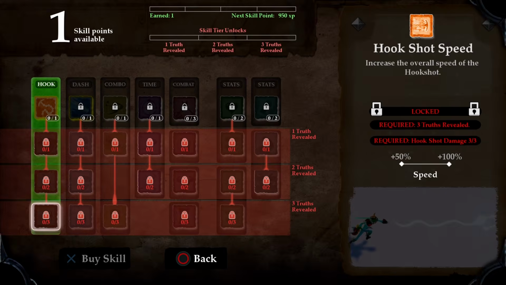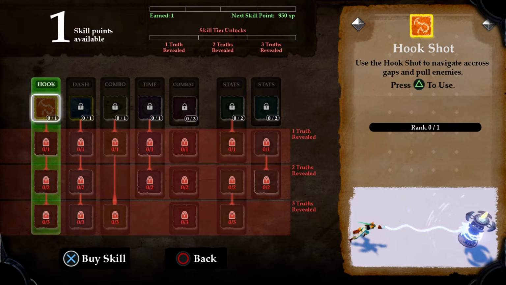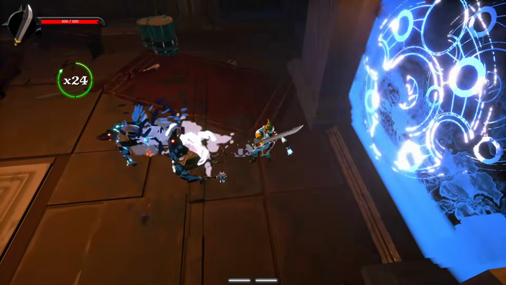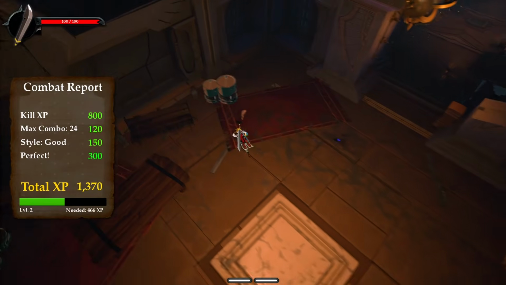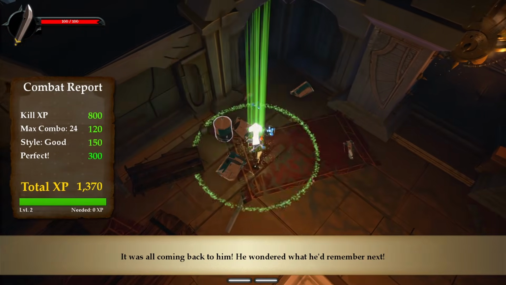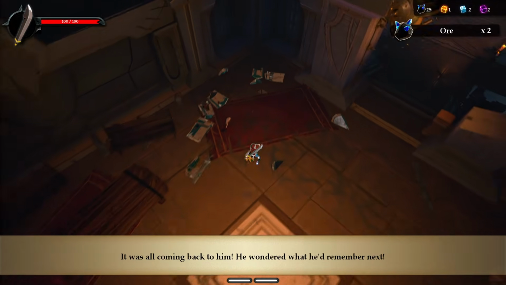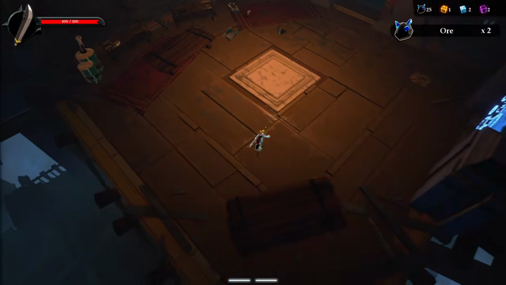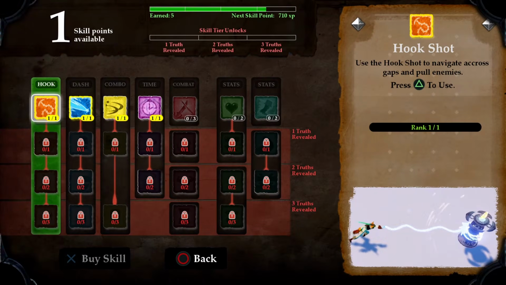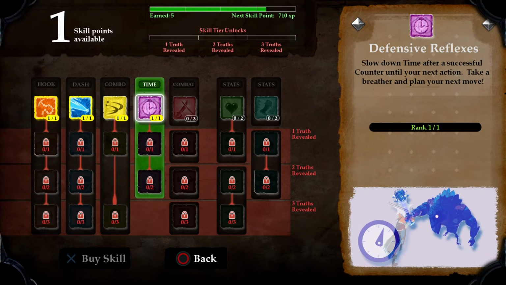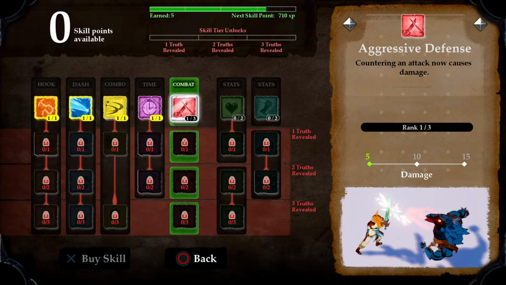I love the idea that Reynardo meditating at an altar and remembering abilities he used to have as a means of unlocking skills. It's extra cool when considering you unlock the skill points by performing well in battles, so it's like the more Reynardo fights, the more he gets back his muscle memory and starts saying, oh wait, I would usually do this thing as well. And most of the skills fall in line with the theme of reasonably rememberable battle tactics, and they directly acknowledge the unreasonable ones like time manipulation, so we're cool.